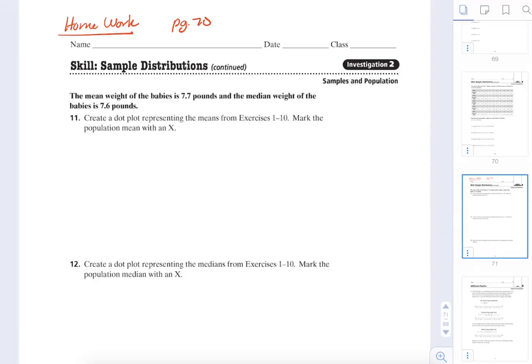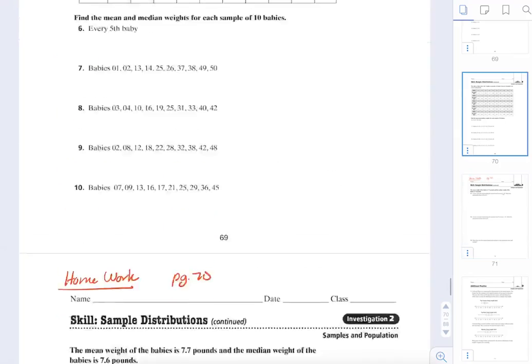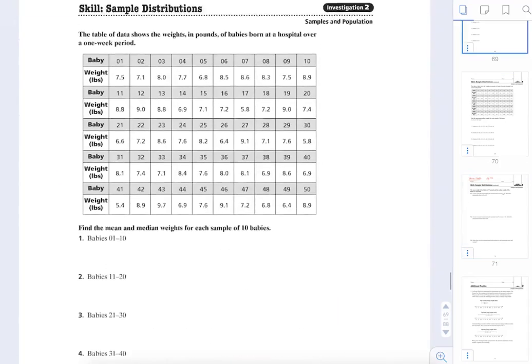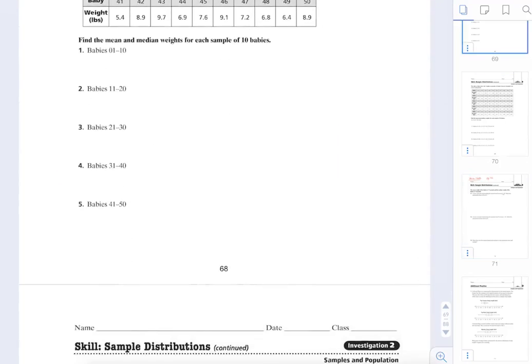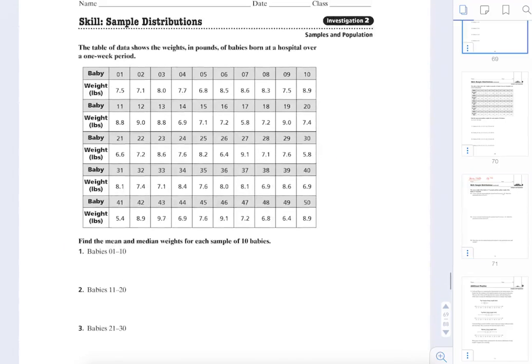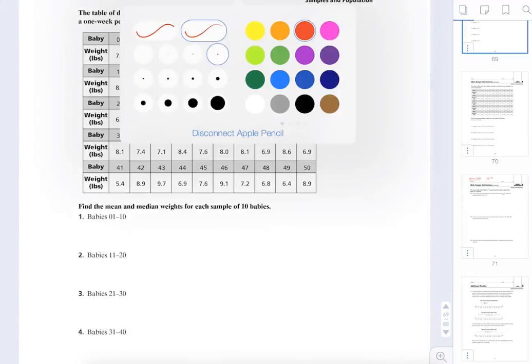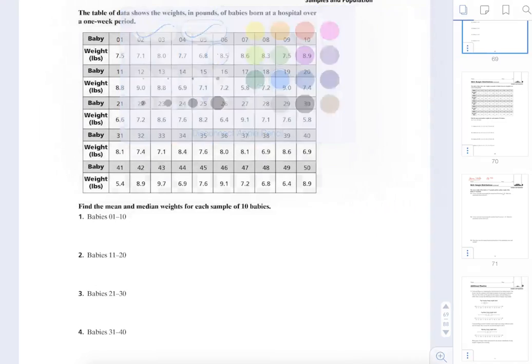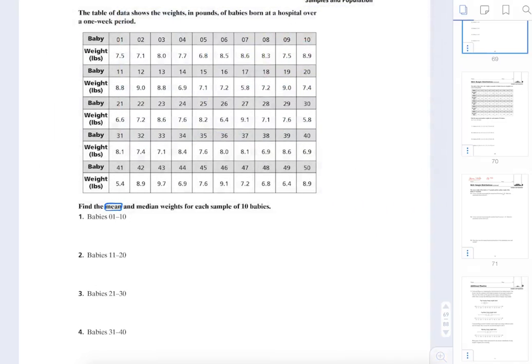Okay. Now it says create a dot plot representing the means from exercises 1 through 10. Mark the population mean with an X. So what that means is here, 1 through 10, what they want you to do is find the average. Find the mean and the median of babies 1 through 10.